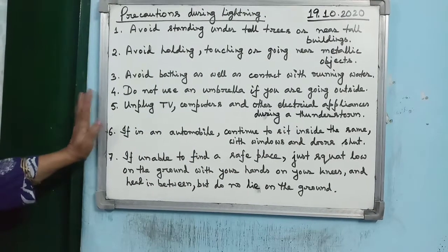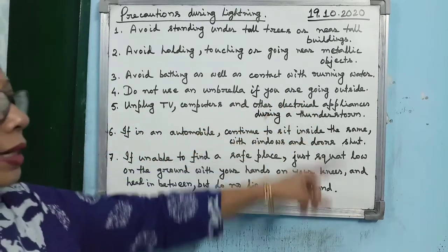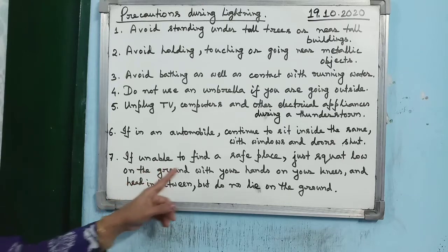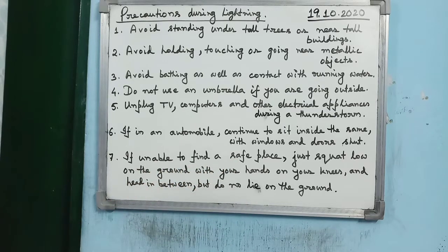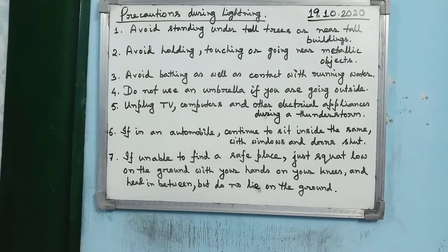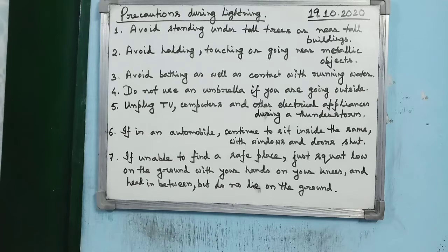Do not use an umbrella if you are going outside, unplug TV, computers and other electrical appliances during a thunderstorm. If in an automobile, continue to sit inside with windows and doors shut, and if unable to find a safe place, just squat low on the ground with your hands on your knees and head in between, but do not lie on the ground. So these precautions are also important for your exam.